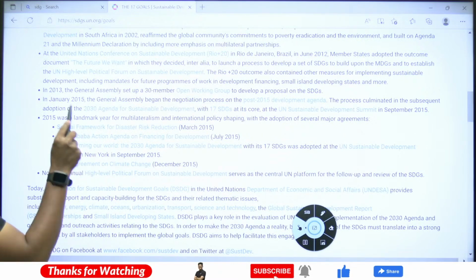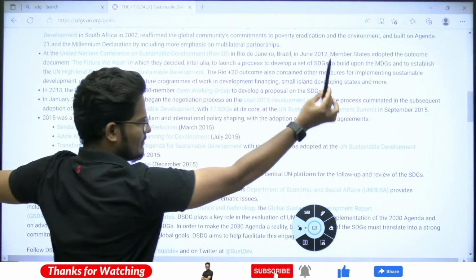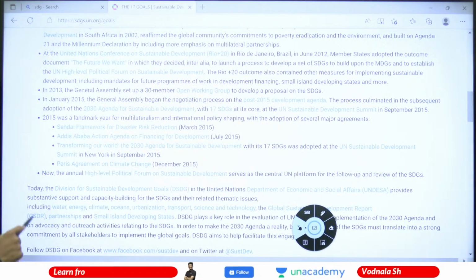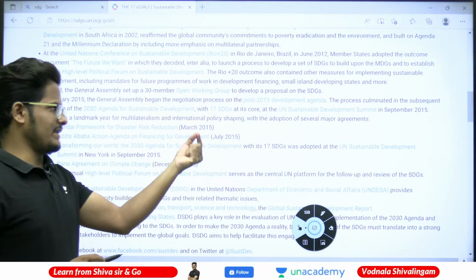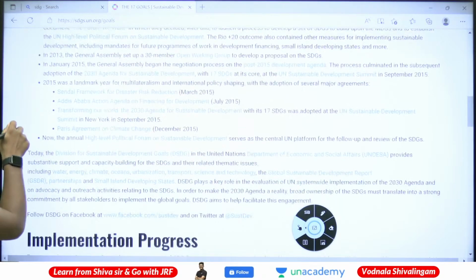The United Nations Sustainable Development Summit happened in September 2015. It was a landmark for multilateral international policy shaping, with the adoption of several major agreements.